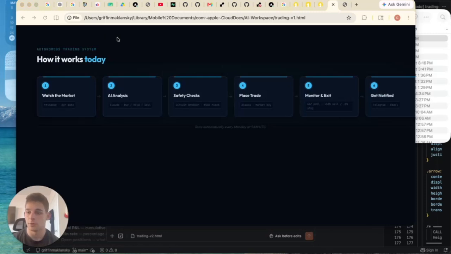Okay, just very quickly before I show the site again, this is how the system works. It runs every Monday at 9 a.m., watches the last 2 years of data from Yahoo Finance, has 4 different AIs debate what it should do, runs safety checks, places trades, monitors and exits, and then notifies me via Telegram message.